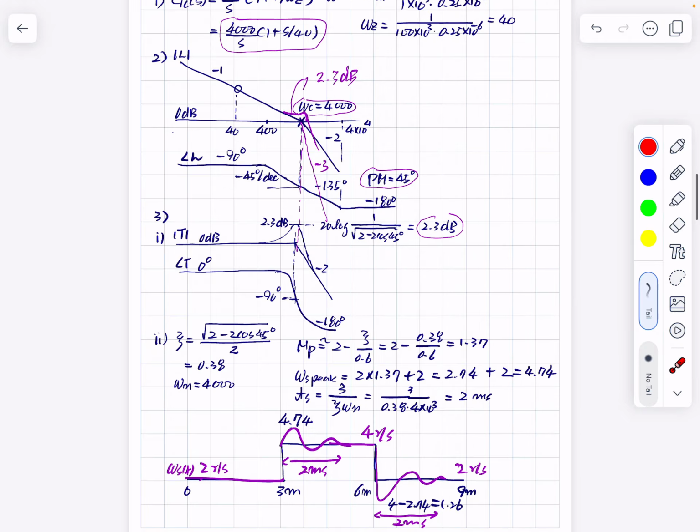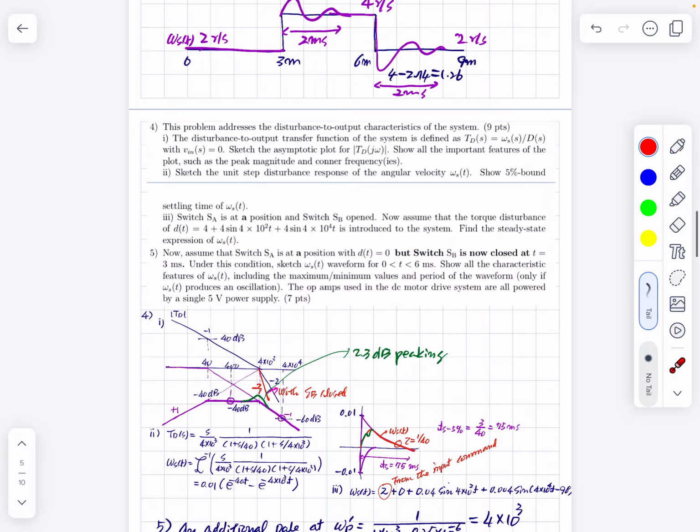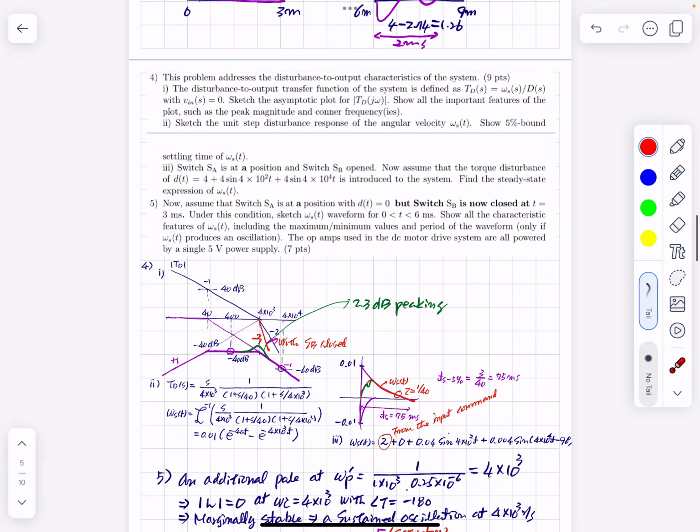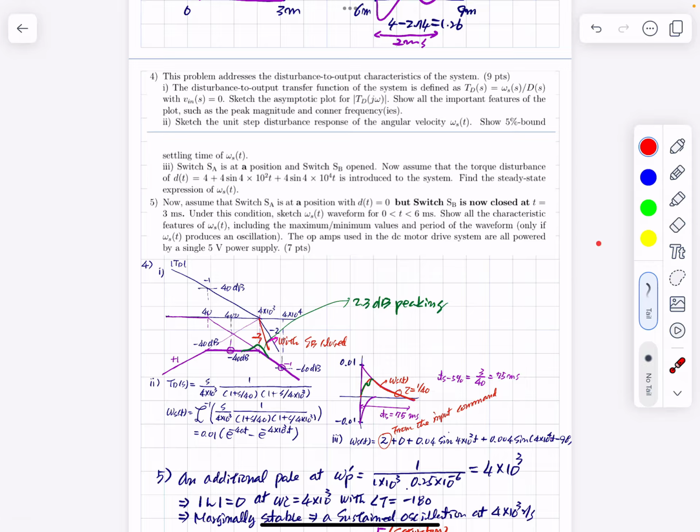So problems number 1, 2, 3: there is no major point to discuss. And problems number 4 and 5. Problem 4 is to address the input to output characteristic of the system, and it has sub problems.